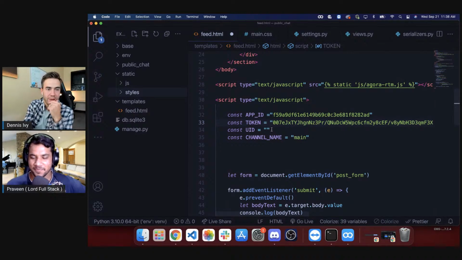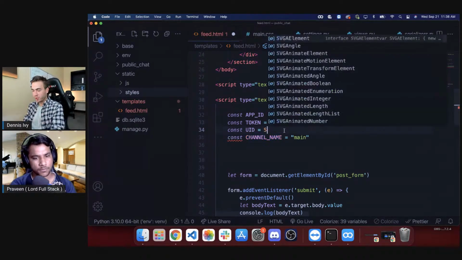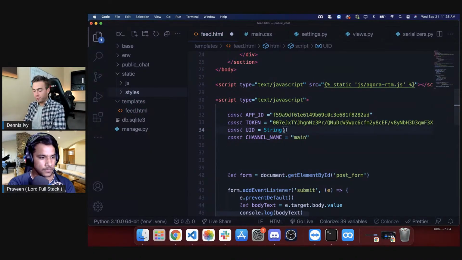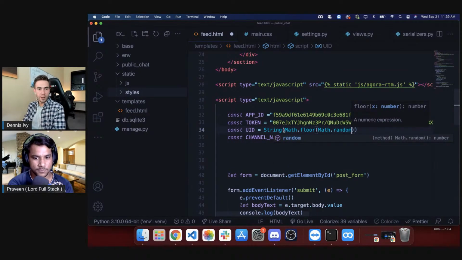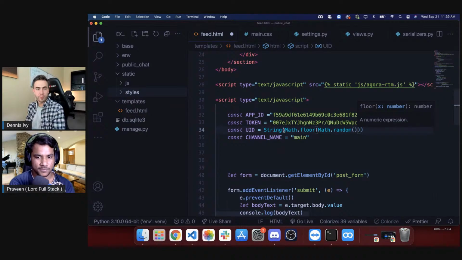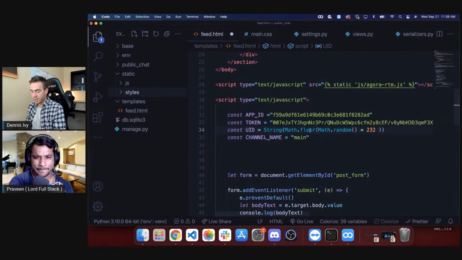Okay, so we have that token for the UID. Basically, for RTM, this can be virtually any string value. I know with RTC, it has to be an integer between 1 and 2^32, but we're just going to stick to that. So we're just going to create a string here, and we're going to do Math.floor. And I'm cheating a little bit here, I'm just looking at some code that I wrote earlier, and we're going to do Math.random multiplied by 2^32. So we're going to have a random number generated up to 2^32, and that should generate a UID for each user.